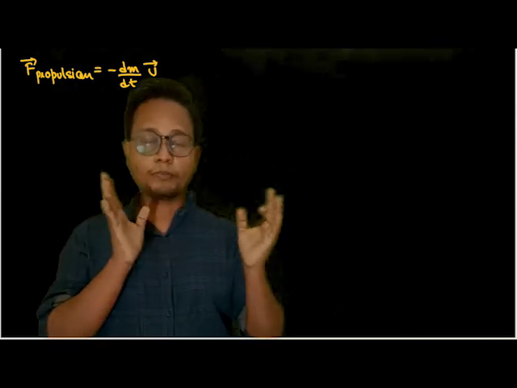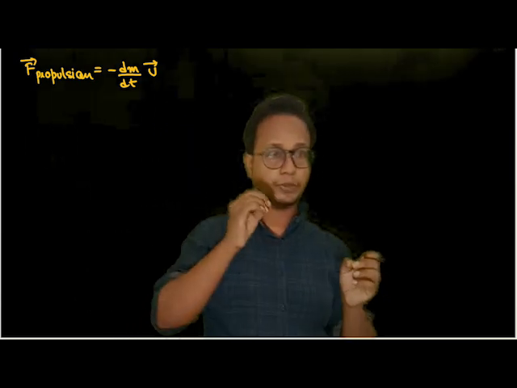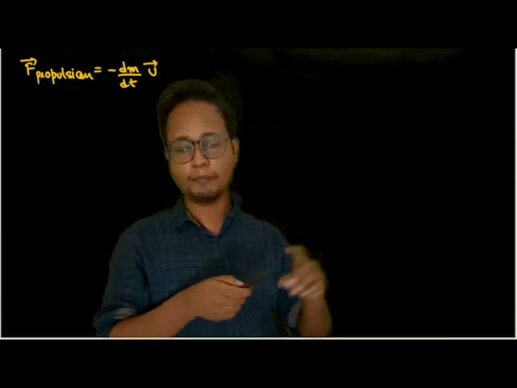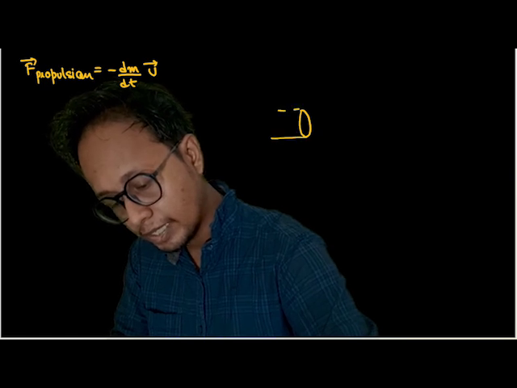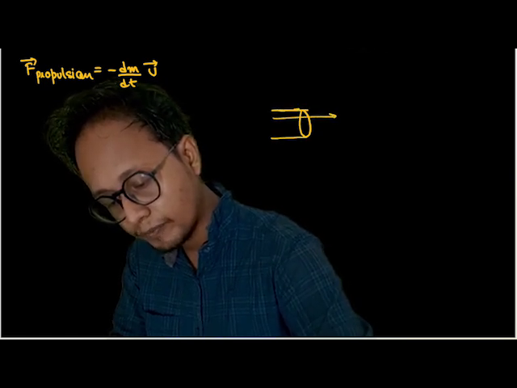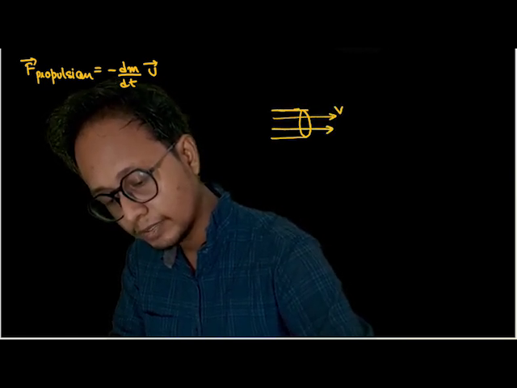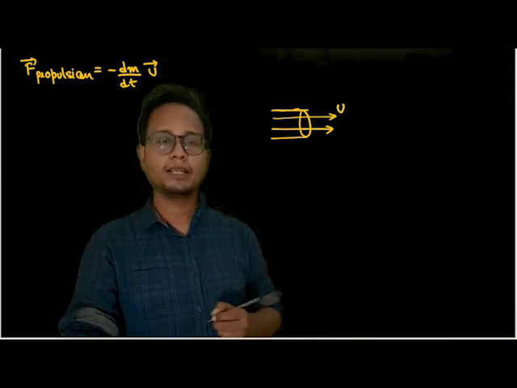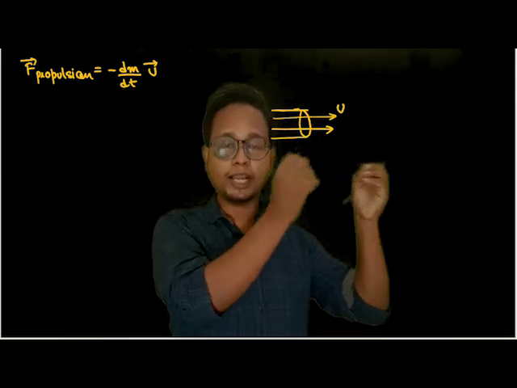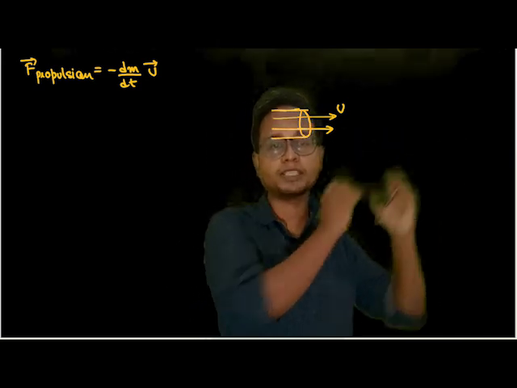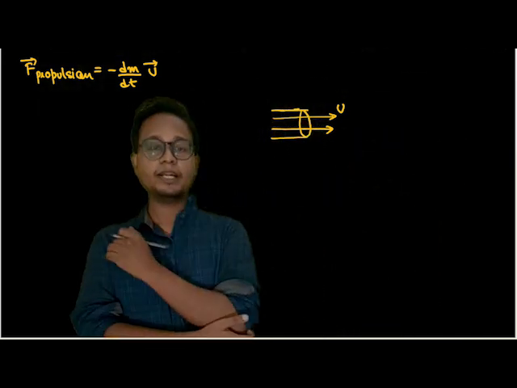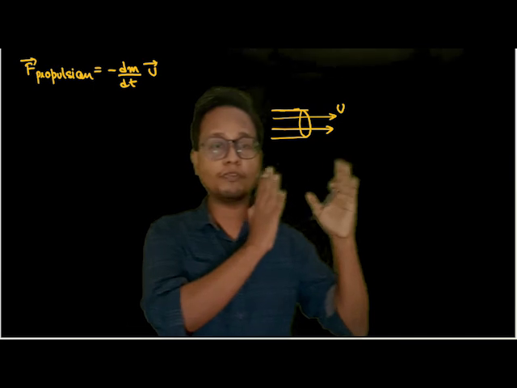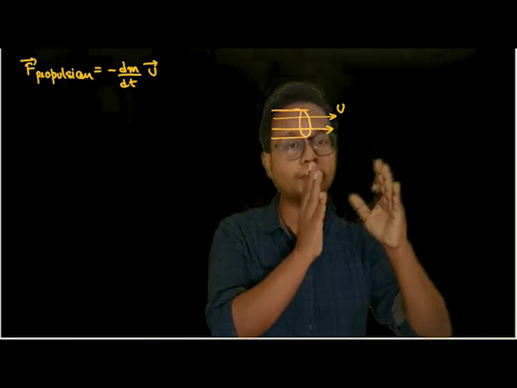Now the problem with this kind of scenario is I don't know exactly. Suppose you have a pipe out here, and gases are flowing out with some velocity u with respect to the pipe. Fair and fine. Can you determine the mass flow rate, or can you weigh out how many kg of gases are flowing out per second? No. But you can determine something: the volume of gases flowing out per minute.